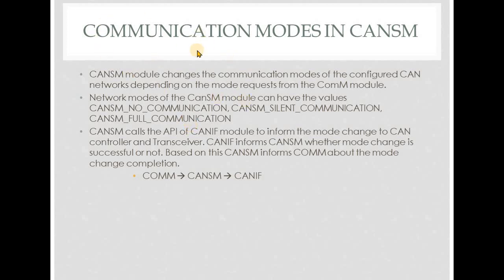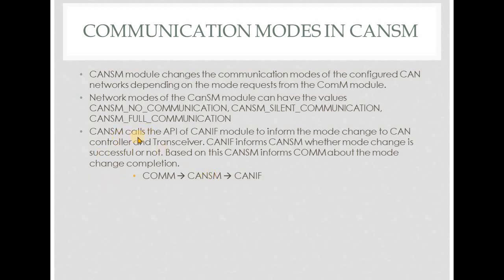This network mode request is given by the ComM module. So ComM gives the network mode request to CAN SM. CAN SM informs the network mode change to CAN IF. Once CAN IF changes the transceiver state machine and controller state machine, when the mode change is successful, CAN IF calls the bus mode indication API, which is present in the CAN SM module, with which CAN SM will understand that the transition has happened properly.